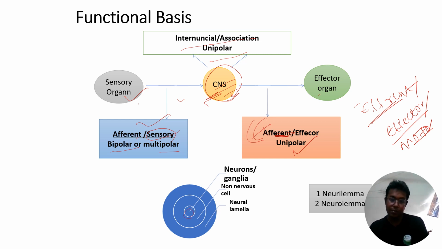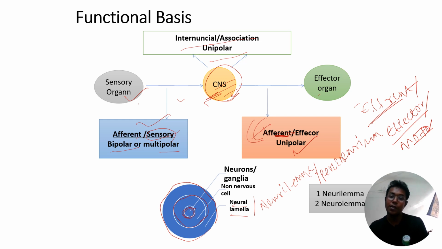If you dissect the nervous system, the neurons are surrounded by various non-nervous cells, as we have discussed earlier, and then all this structure is surrounded by a thin sheet of tissue called the neural lamella. The other name of the neural lamella is neurilemma, and the other name of the neurilemma is perineurium. So these three names you have to remember.